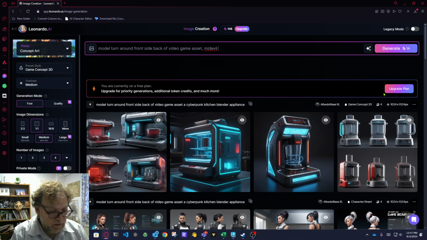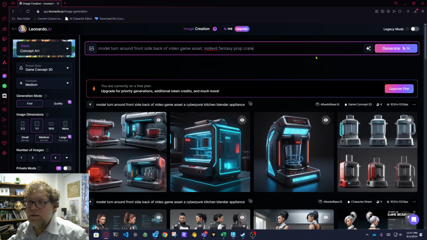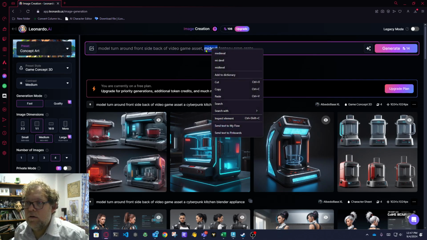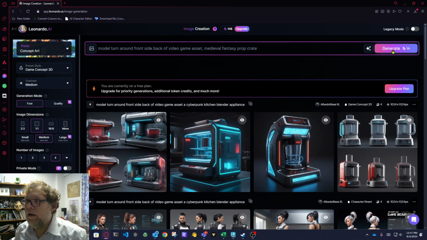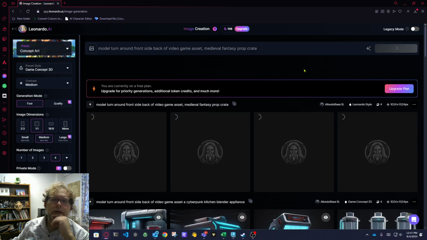Medieval, let's see, fantasy prop barrel. Crate? Crate. Everybody does crates. We'll do crate. Gotta have crates, right? Every game's got crates. And I'll hit generate. So this is Leonardo.ai.